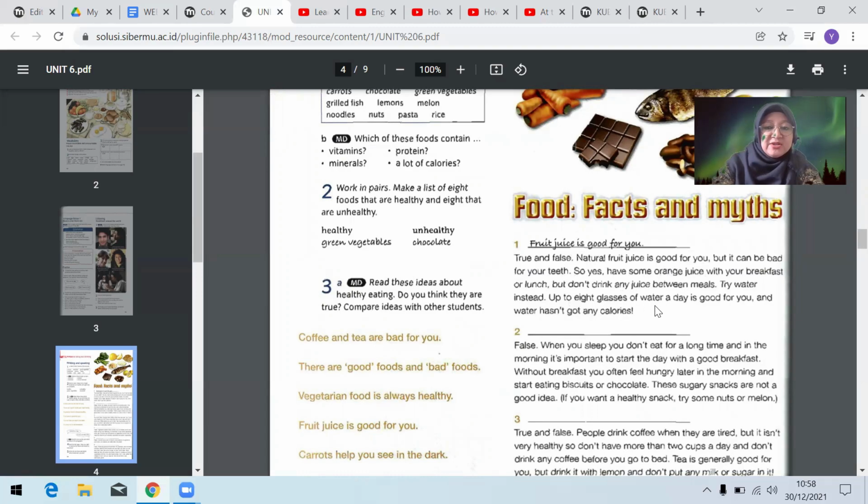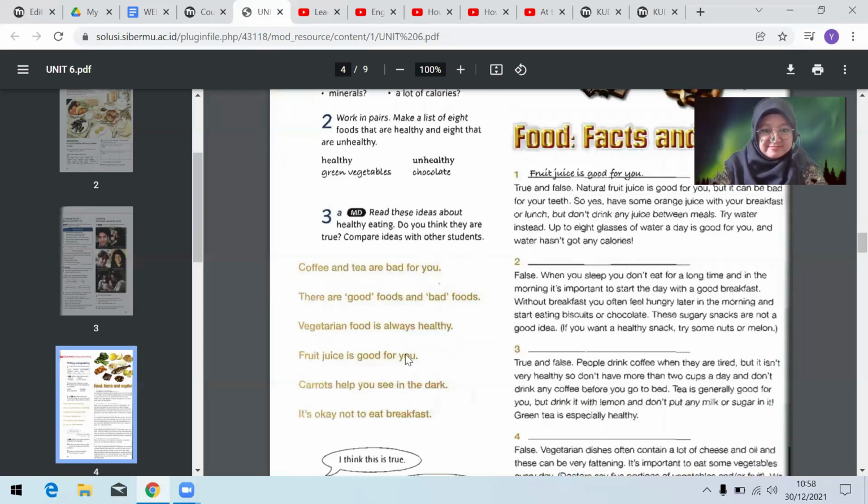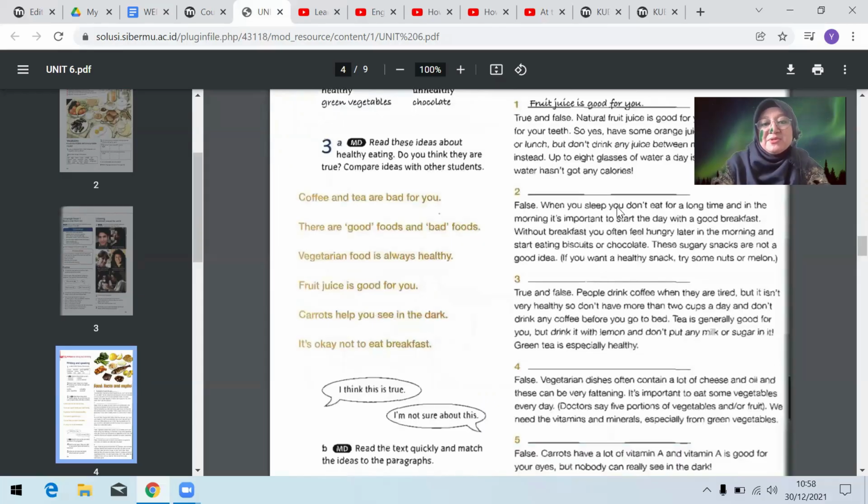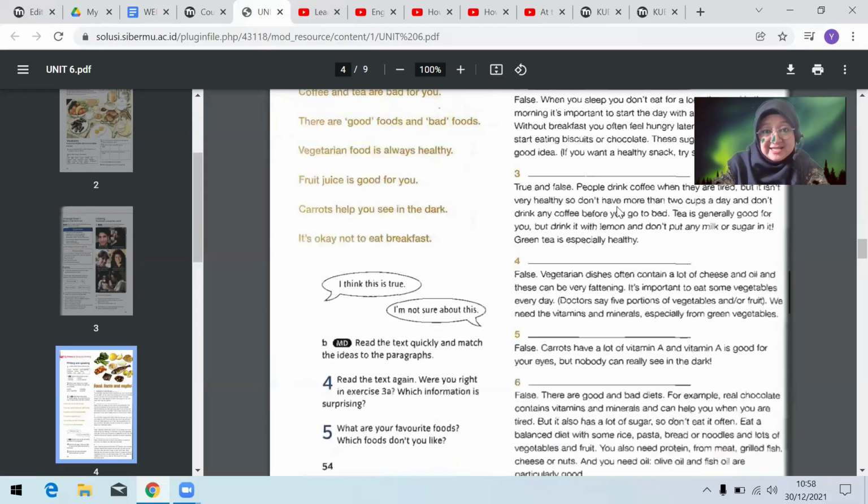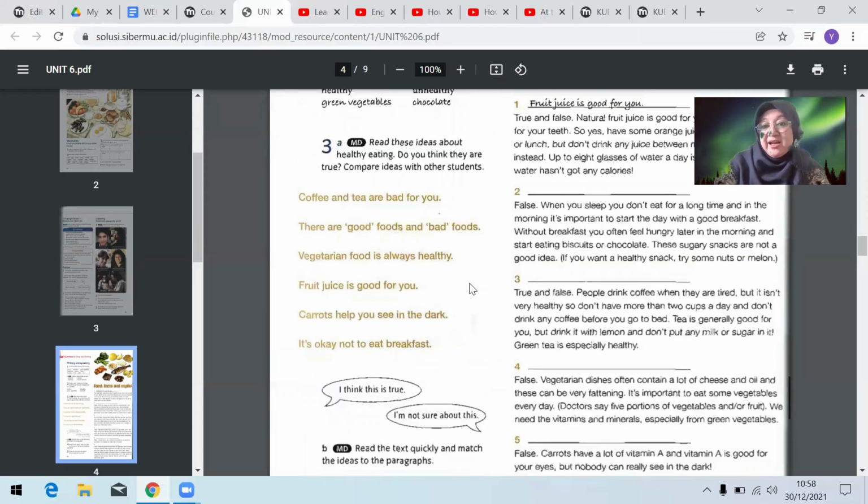Up to 8 glasses of water a day is good for you, and water hasn't got any calories. So you can cross this idea. You have answered it in number 1. What about number 2, 3, 4, 5, and 6? Just match between the idea and the paragraph. So this is quiz number 3.